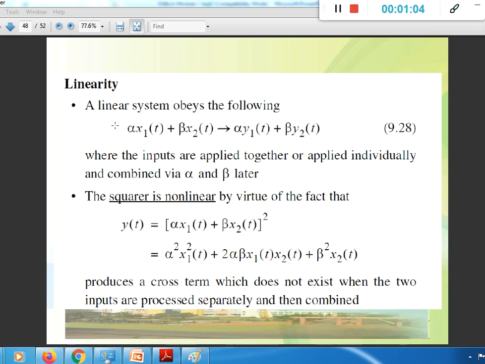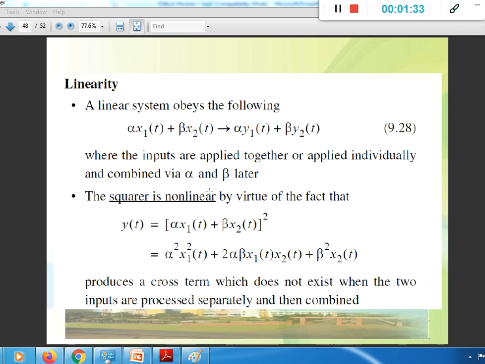The constants which are getting multiplied with inputs should be given in this fashion, where the inputs are applied together or applied individually and combined via alpha and beta later. Then, for example, the squarer is non-linear. We will note that the square equation is always non-linear in nature.